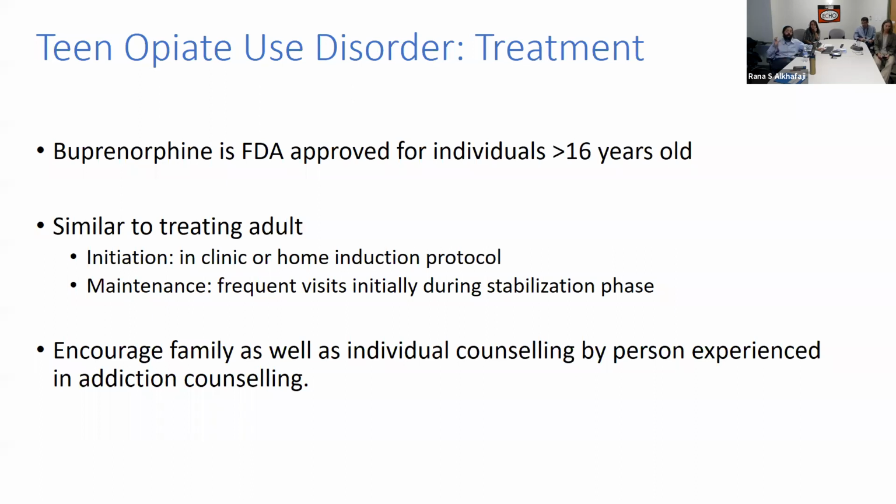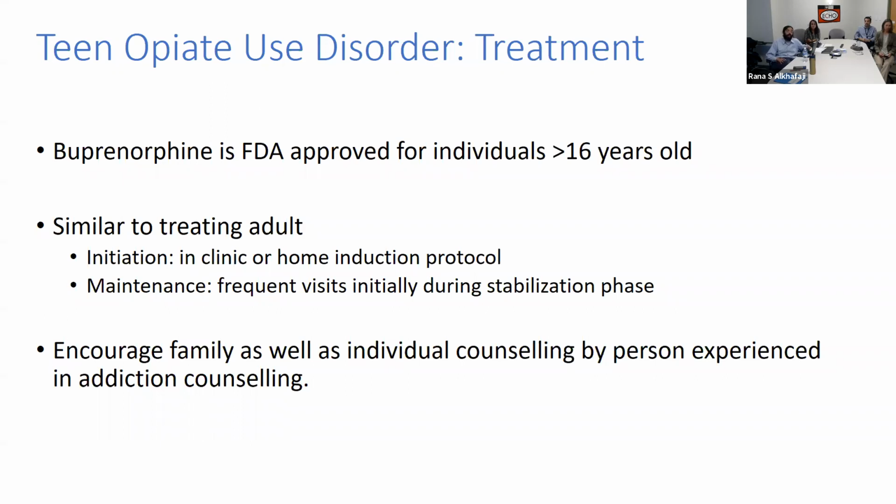It is recommended that oftentimes this population, the transitional age group, the youth, needs more intense treatment, especially earlier on, right, to help them engage in treatment. So maybe initially more frequent visits during the stabilization phase may be helpful. There are some adolescent addiction psychiatrists who even recommend that for this group, and if you have the resources, I know it's a big if, starting them in a residential or inpatient setting may be helpful to give them that initial structure, the intensity of treatment, before helping them step down to an outpatient program.